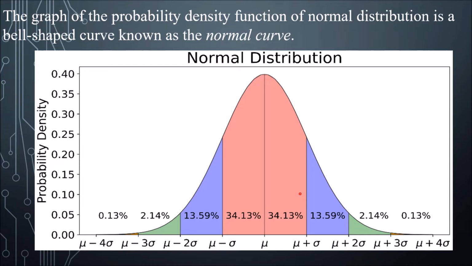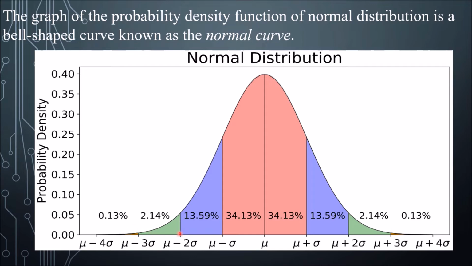Number three, the tails of the normal curve are asymptotic. So when we say asymptotic, the tail is actually going toward the horizontal line, the x-axis, but not touching it. So that's what we call asymptotic.